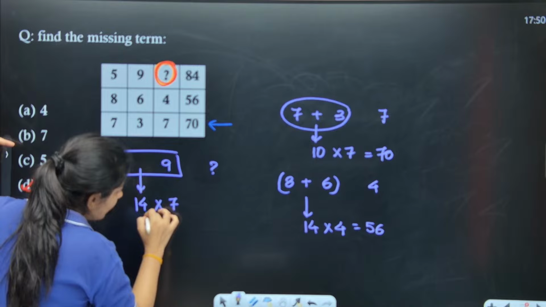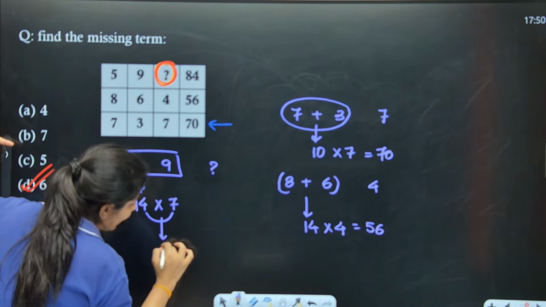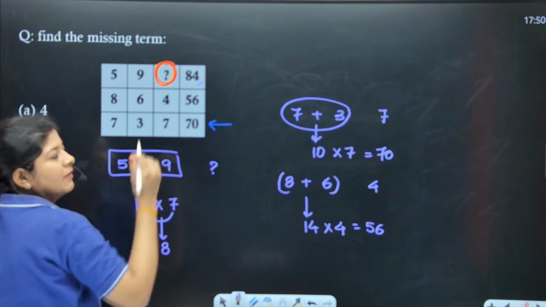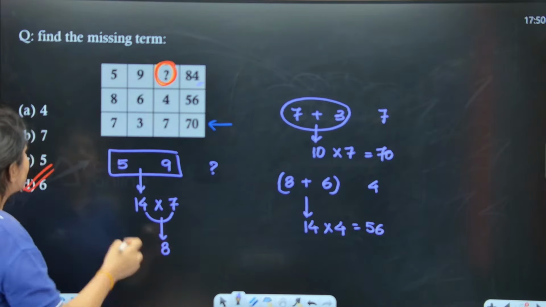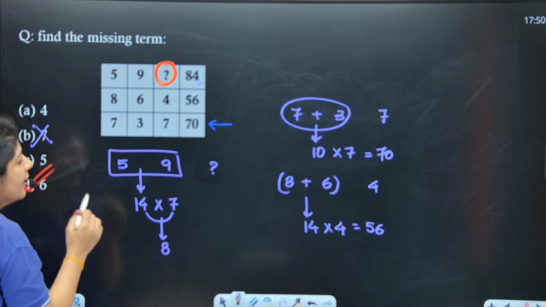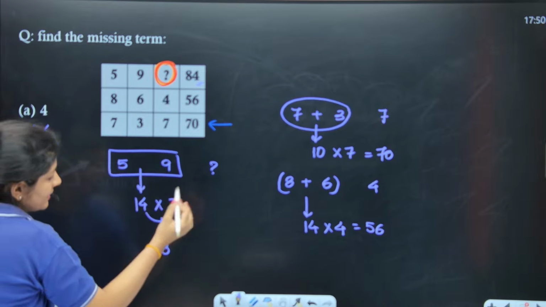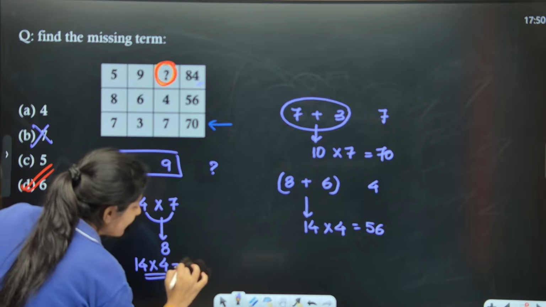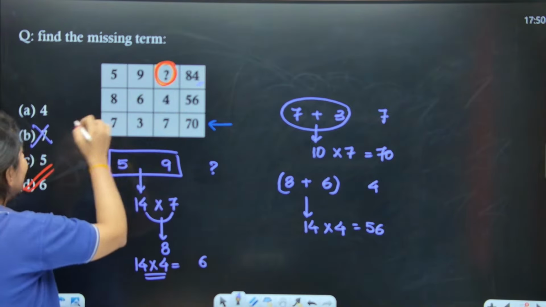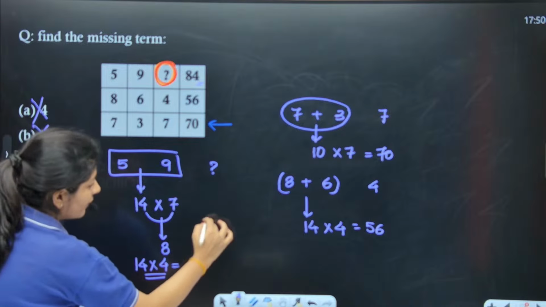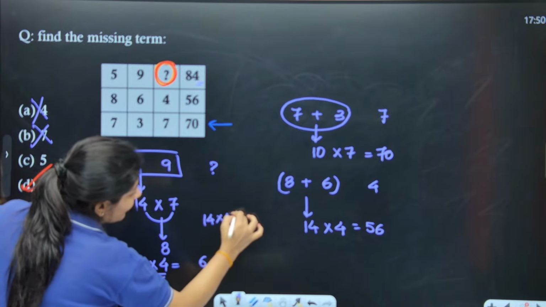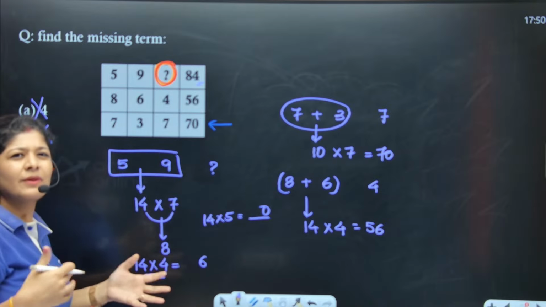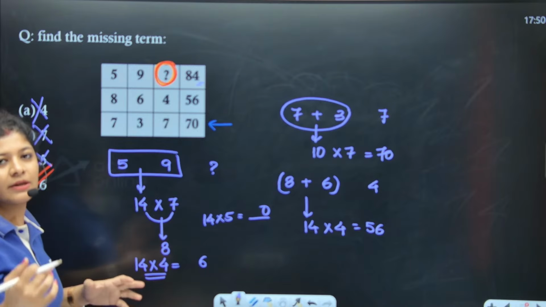As you people are saying, here we are having 7, right? If you do the unit multiplication, then you will get 28 and 8 as the unit number. Do we have 8? No. In that case you can simply eliminate it. If you are putting 4, let's suppose 14 into 4, at the unit place you will get 6. Do we have that? No. 14 into 5, at the unit place you will get 0. Do we have that? No. With the help of that also you can check it.